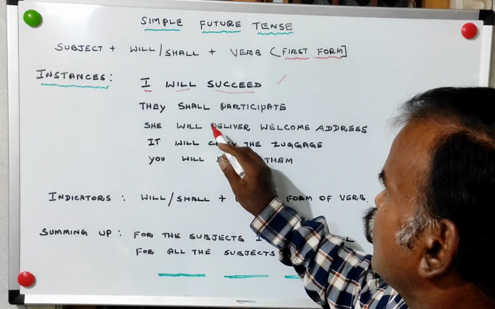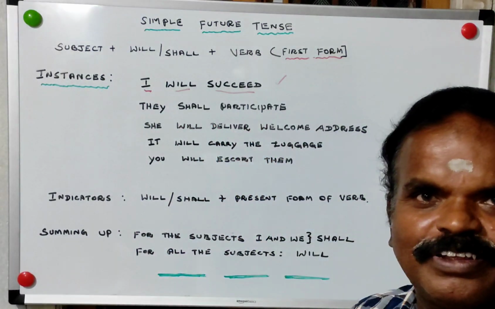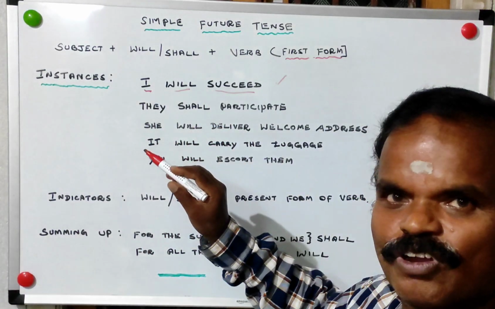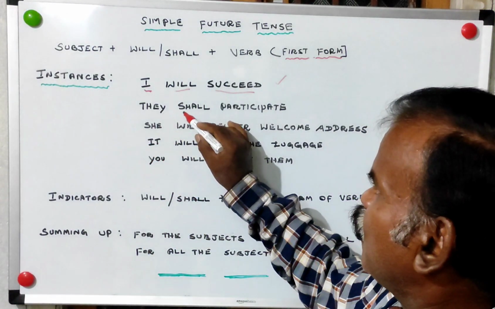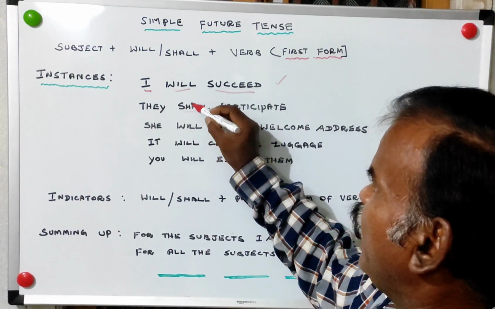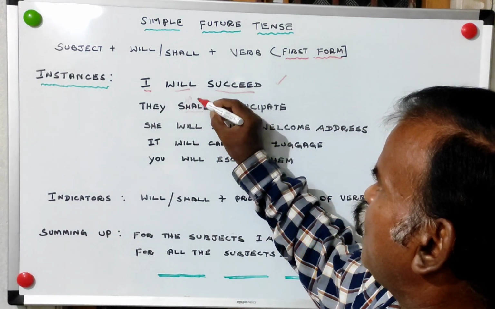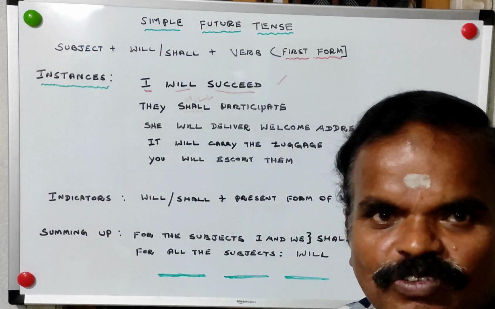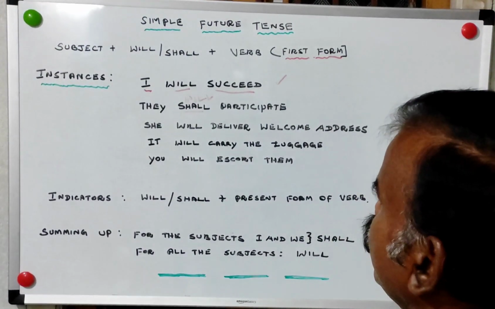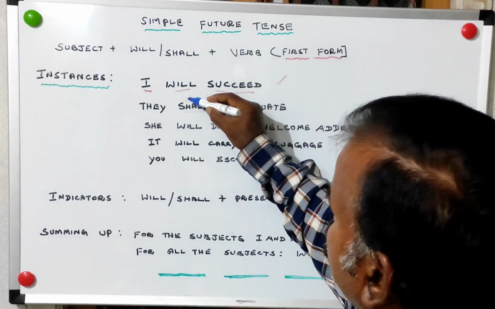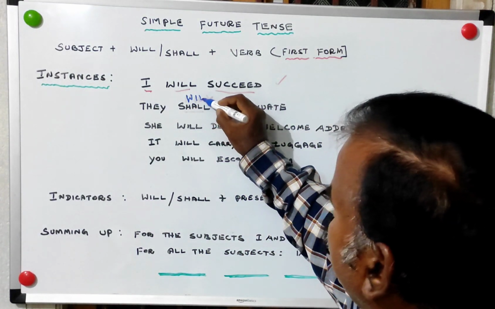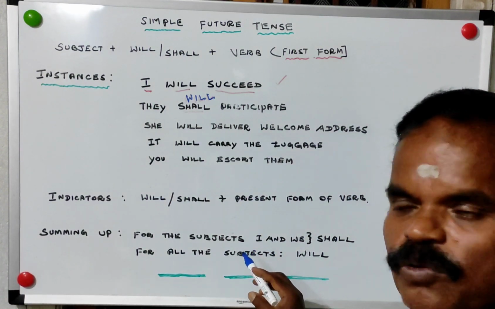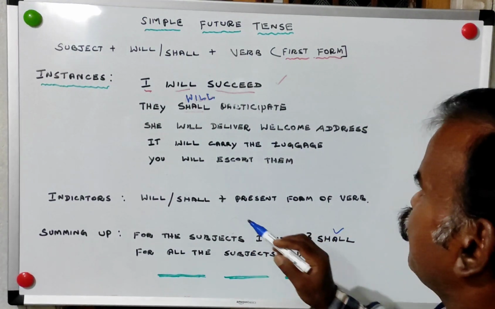They shall participate. Is it they shall? Actually shall is not applicable here, so we have to change it to will. Shall is only for I and we. The correct answer is they will. For I and we, only for those two is shall applicable.